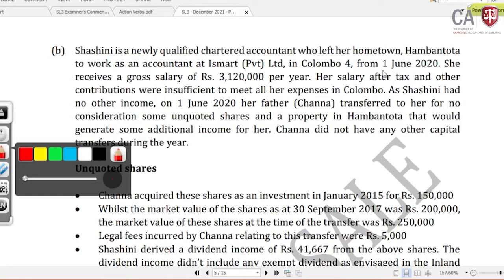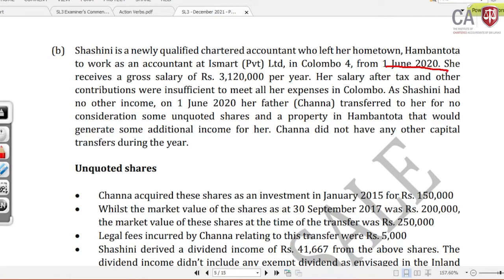She started her job on 1st June 2020. Then what's the year of assessment? It is 2021. In this period, what has happened? She has received a gross salary of rupees 3,120,000, given per annum.